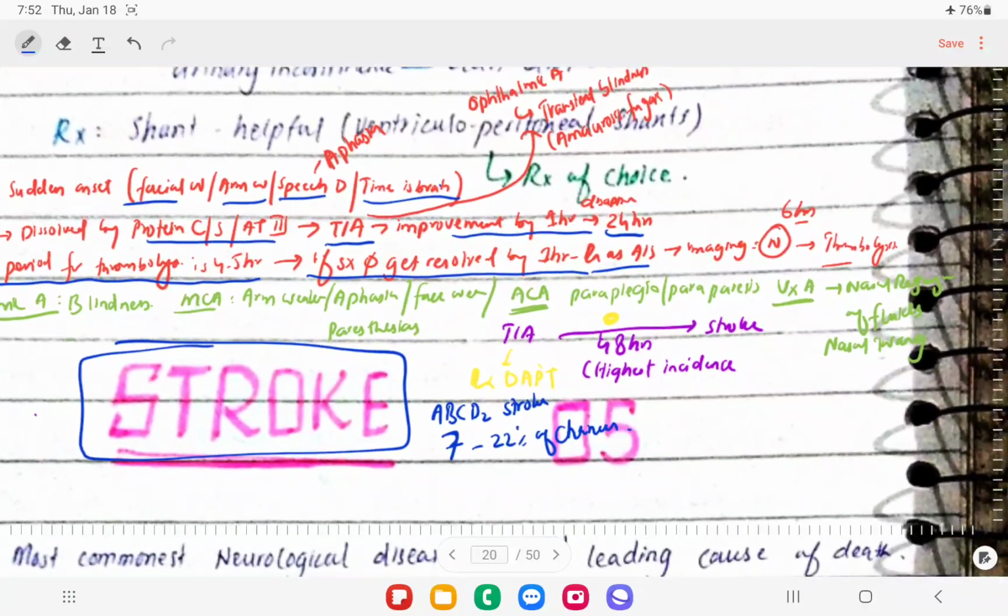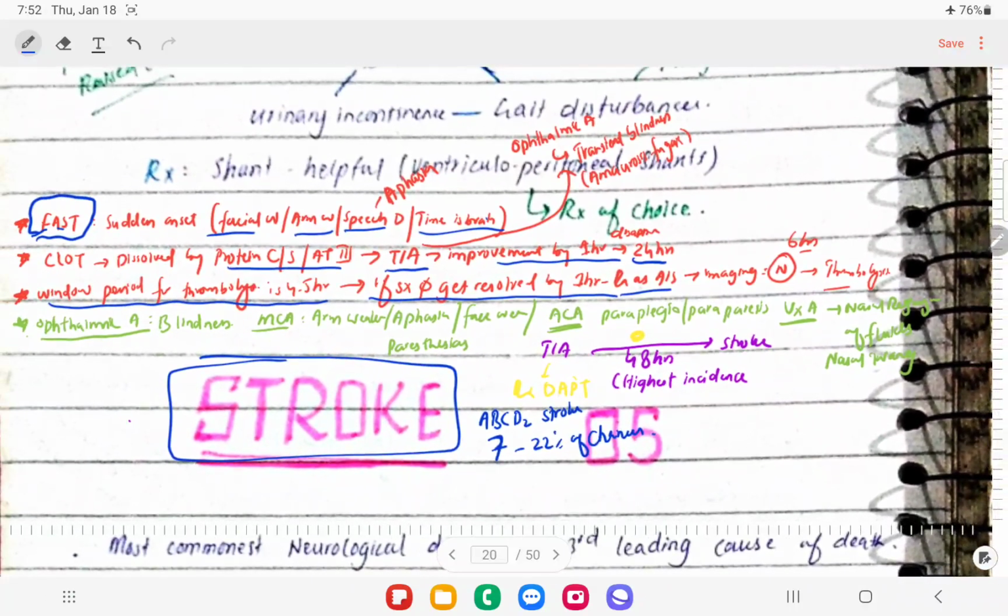Normally in acute ischemic stroke, if we do the CT scan in the first and second hour, it will be normal. So we can go for the thrombolysis.